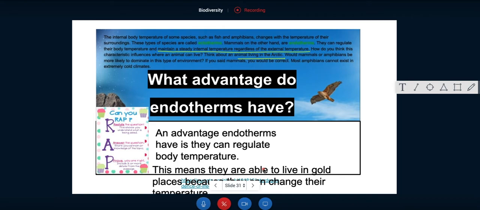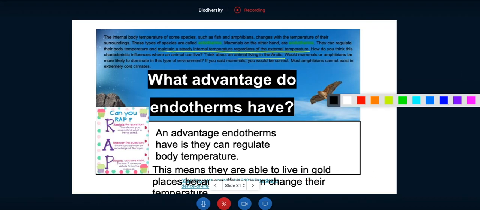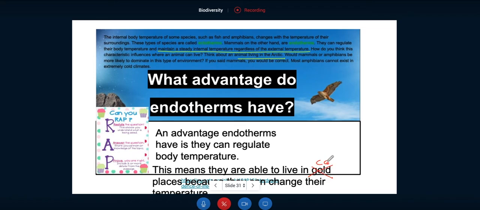So I'm going to move that up. I don't know if you guys can see that. This means they're able to live in cold places. Oh no! Teacher, what are you doing? I'm going to change that here. Okay, so cold places, because they can change their body temperature, okay? And then I have to make sure I have a period on the end there, okay? So that is an advantage that endotherms have.